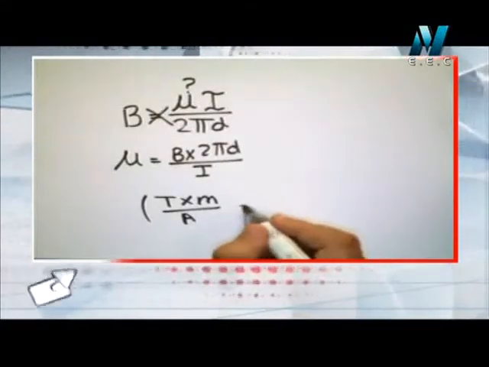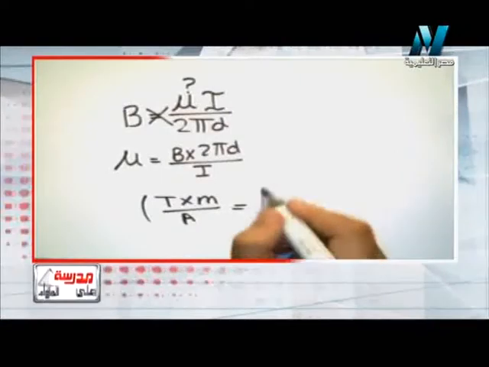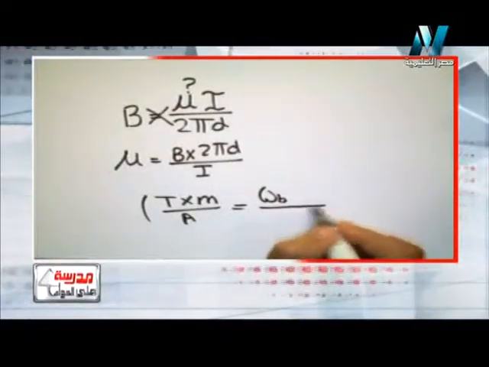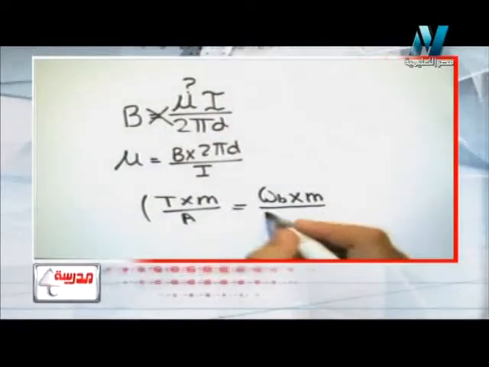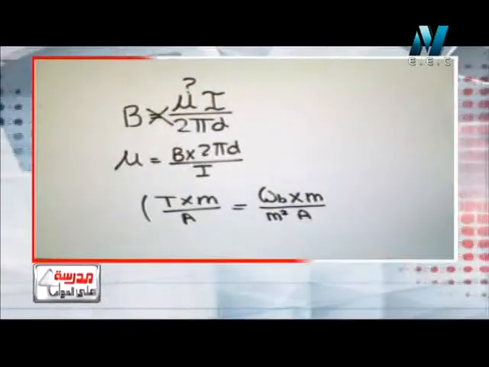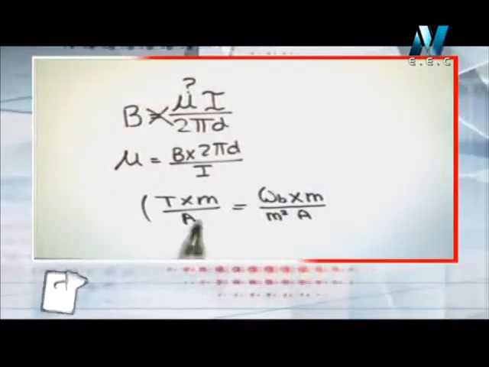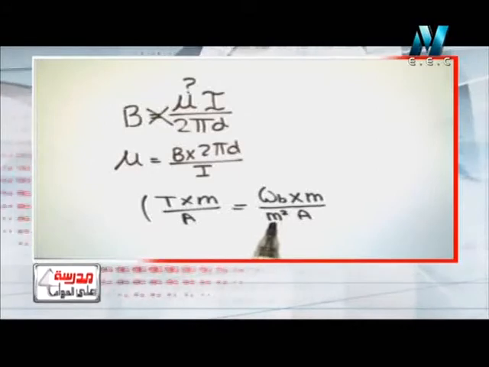We know that Tesla is also Weber divided by meter square. So meter and Weber divided by meter square, and ampere will give me Tesla. Tesla is Weber over meter square.